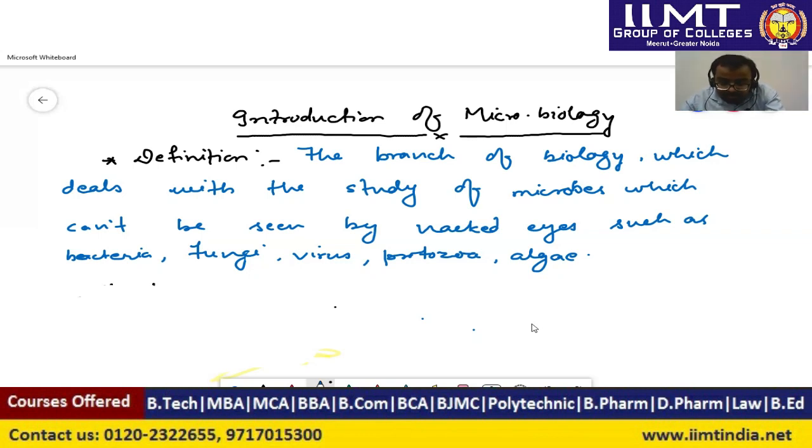Next scope of microbiology is agricultural microbiology. If we talk about the beneficial role of microbes in agriculture, dear students, microbes are used to increase the fertility of soil. You know fertility? The property of soil to grow more crops.